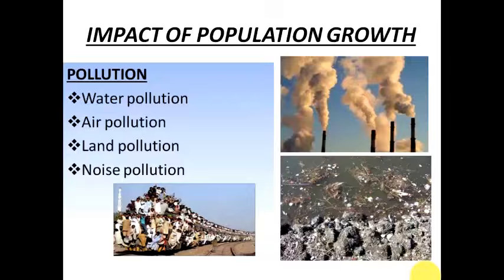So such water, when it is used by human beings, leads to different waterborne diseases. The harmful substances pass into the food products when it is used for irrigation, right? When we talk about air pollution, it is very clear that the industries and factories that have come up because of industrialization are releasing harmful gases, for example sulfur dioxide and nitrogen oxides. These gases are very harmful for human beings because they pollute the air in which we are staying, right?